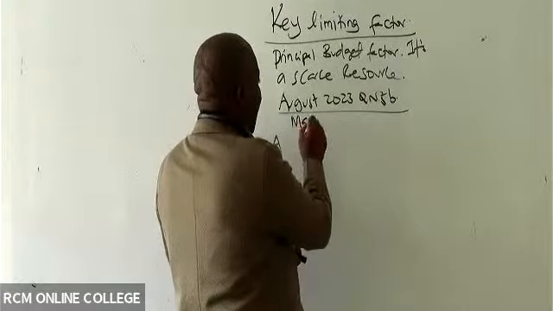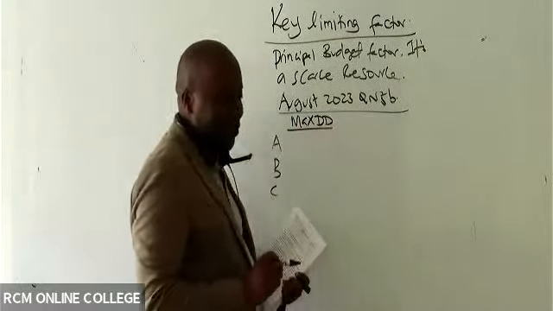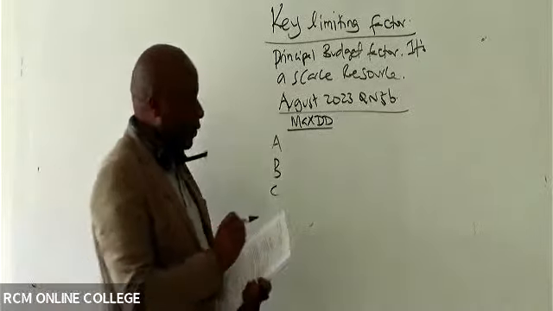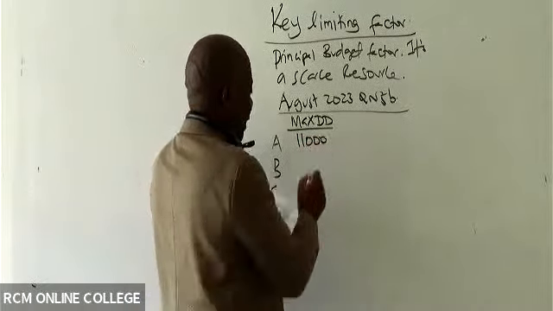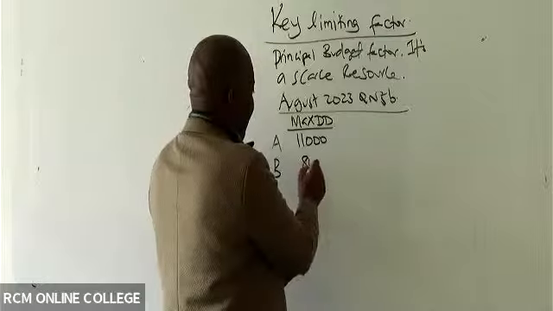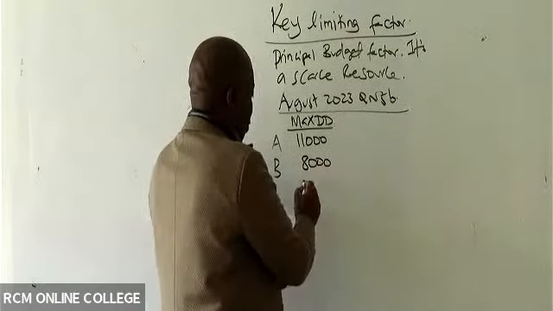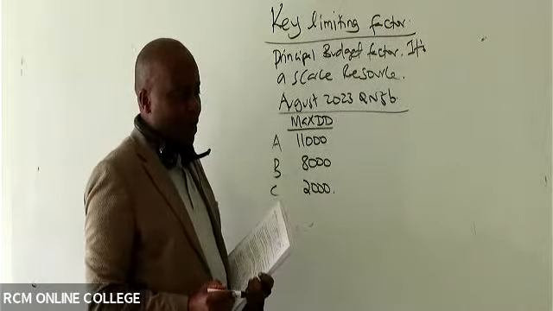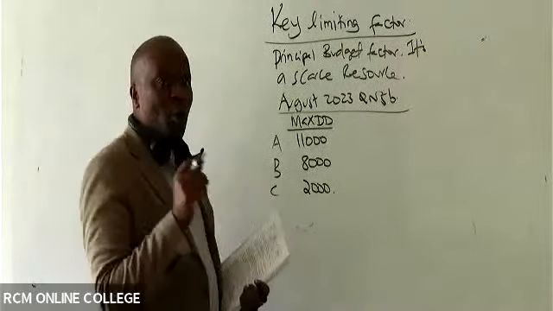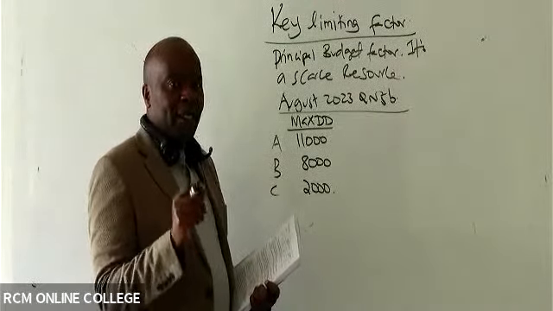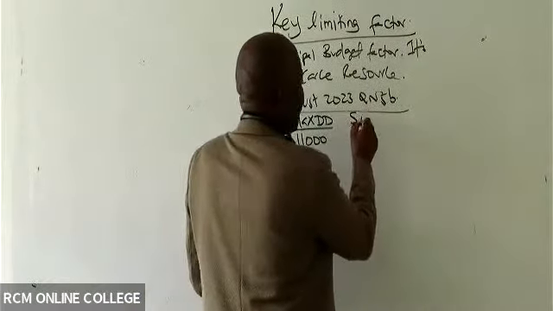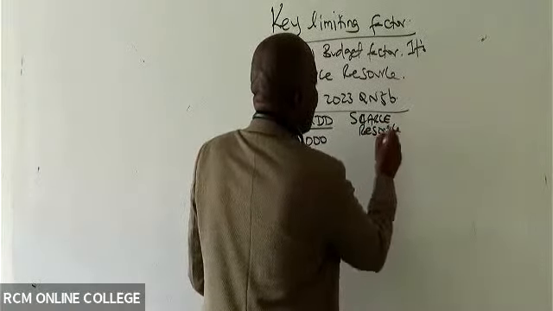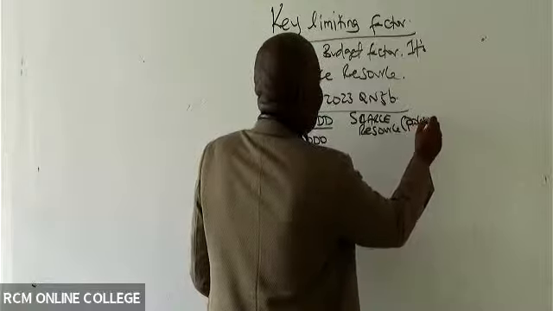So give me the maximum demand column. When I write DD, I know you know it's demand. Maximum demand for A, I can see it is 11,000. For B, it is 8,000. For C, it is 2,000. So remember, shortfall will always come from maximum demand and the scarce resource. So the scarce resource is processing time.